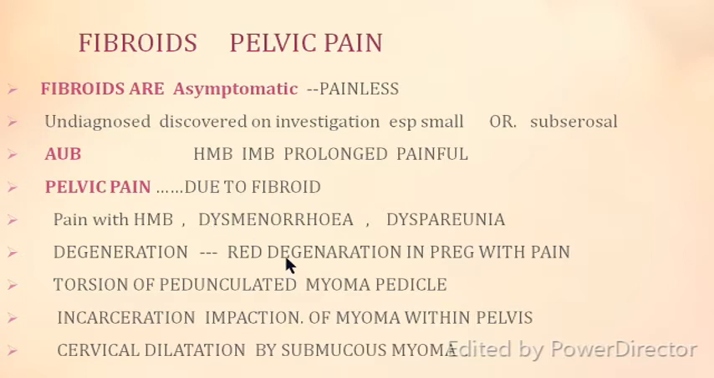But some of the fibroids become painful when they undergo red degeneration, especially in pregnancy. If the pedunculated fibroid gets twisted, or torsion of the pedunculated fibroid occurs, it produces pain. If it gets impacted within the pelvis, if it is large enough to impact the whole of the pelvis, or incarceration of the pelvis, then it causes pain. And if there is a submucous myoma which is hanging down and reaches the cervix and causes the cervix to dilate, it causes pain. So these are some of the features which cause pain in case of leiomyoma.